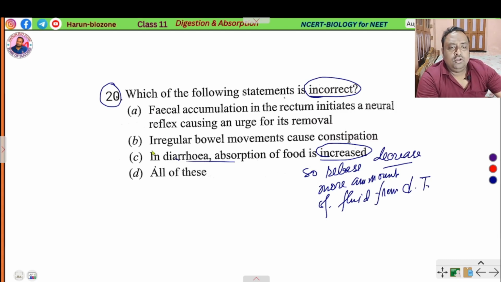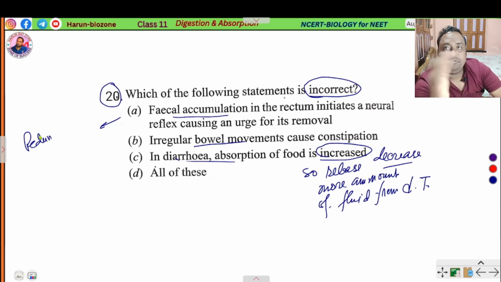This irregular movement of the bolus and fecal accumulation, and fecal means feces coming out from the body, is regulated by the pelvic parasympathetic nerve, the pudendal nerve. So our removal of feces is regulated by the pudendal nerve.